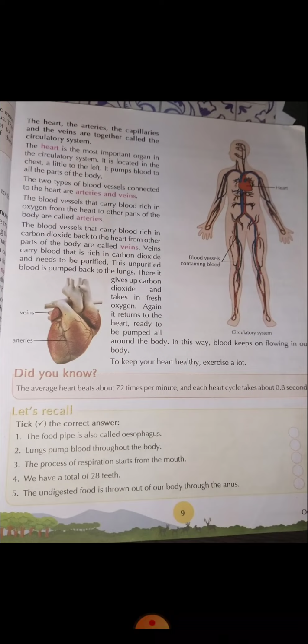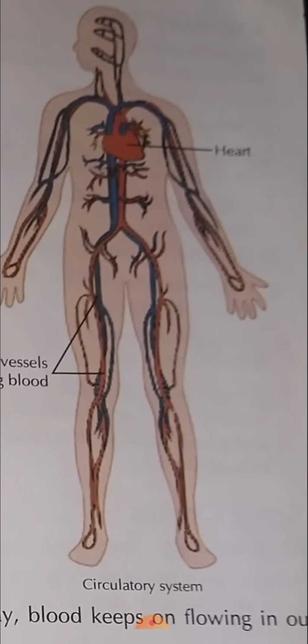Now, let us understand what is the heart. The heart is the most important organ in the circulatory system. It is located in the chest, a little to the left. It pumps blood to all the parts of the body. In this diagram, you can see where the heart is.